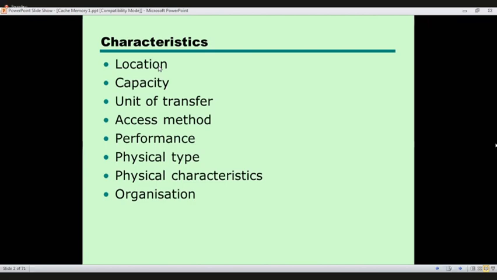If it is a processor register, the location is inside the processor CPU module, the capacity is very small, the unit of transfer is maybe a word or a bit, the access method is direct access, performance is very fast, and the physical type is semiconductor. Likewise, these are the characteristics of the memories.